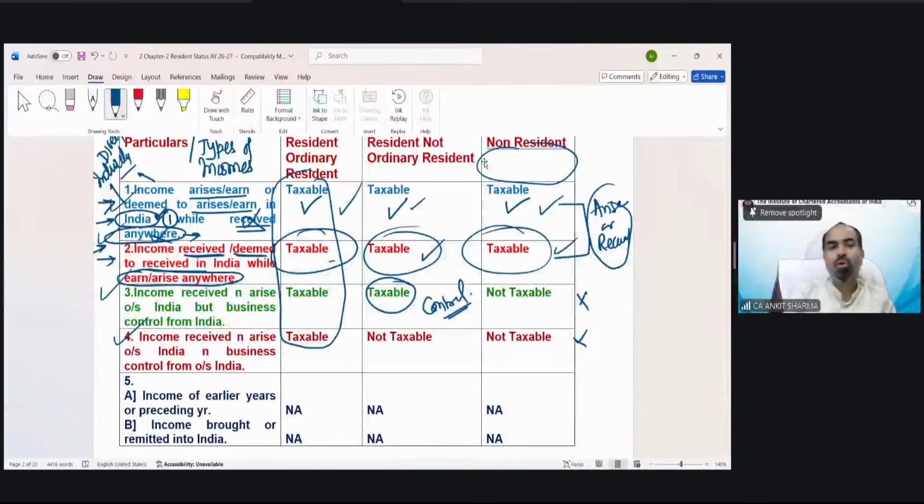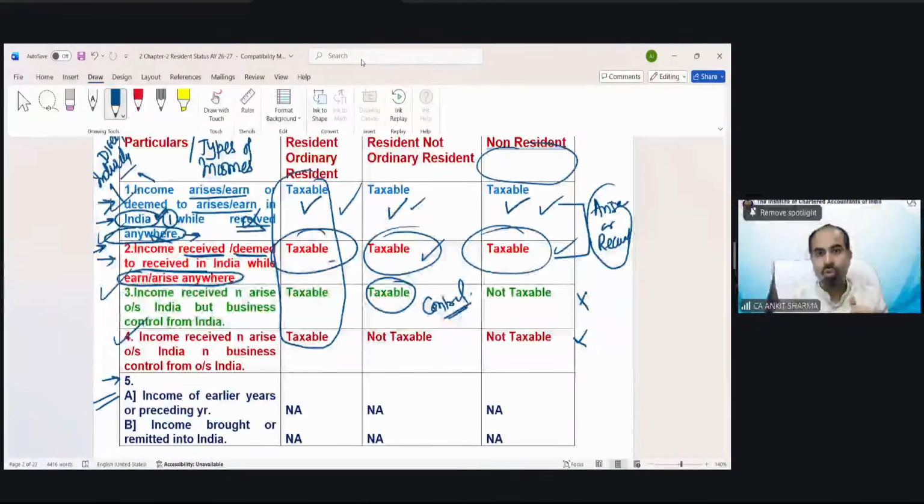Now the fifth point also here. And let me tell you, it is not regarding the income. These kinds of points would be given in the question just to confuse you. Point number 5 does not consider any kind of income. But if that kind of point has been given in the question, you might get confused. So just to protect you, I have explained this point number 5. This is not in the study material. I just added it into this format, so your confusion will be cleared and in the examination you will not make any mistake.